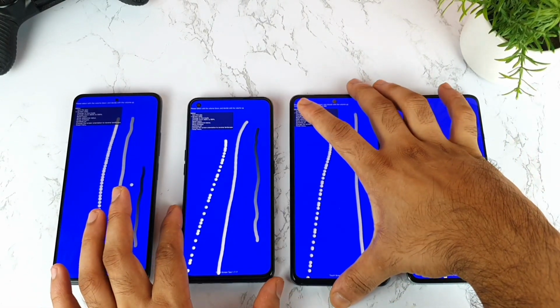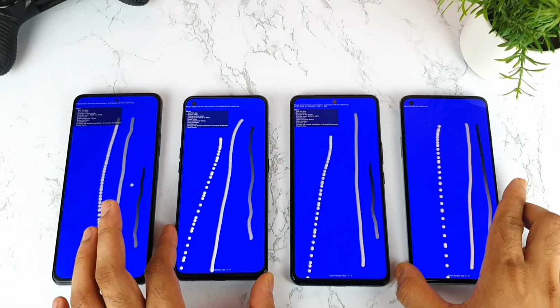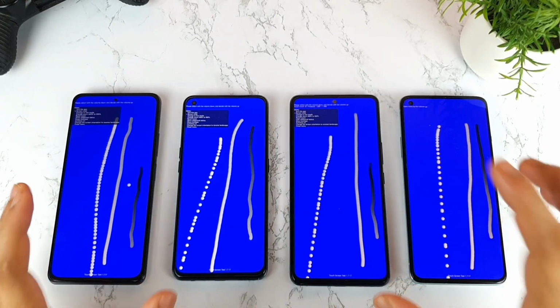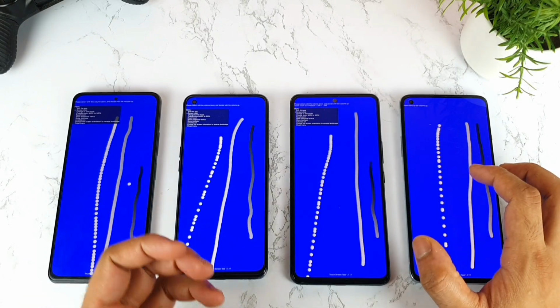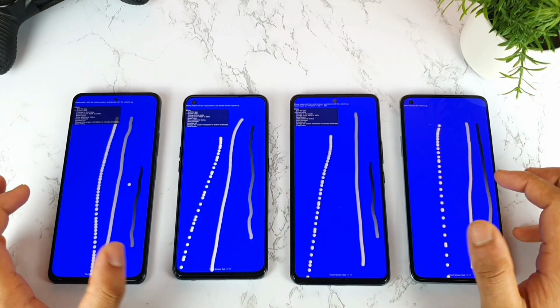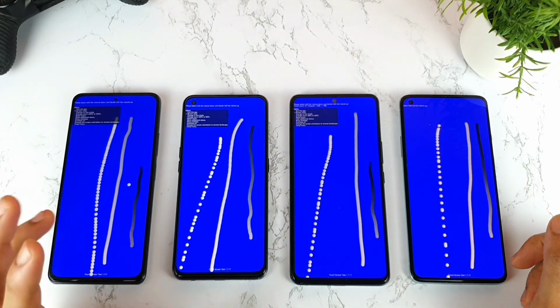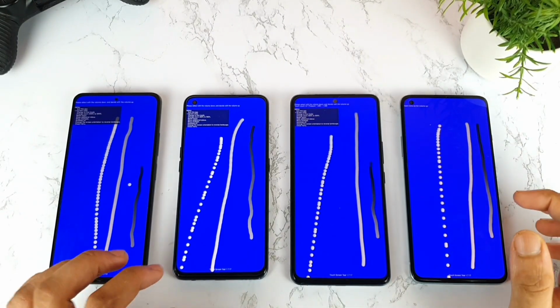And one thing, the final conclusion is that all the three companies are exactly getting what the company is claiming, except this Realme X7 Max right now. I'm not sure, maybe with future updates they can solve it. I'm not sure when it's gonna happen, but this is a fact and this is a reality.